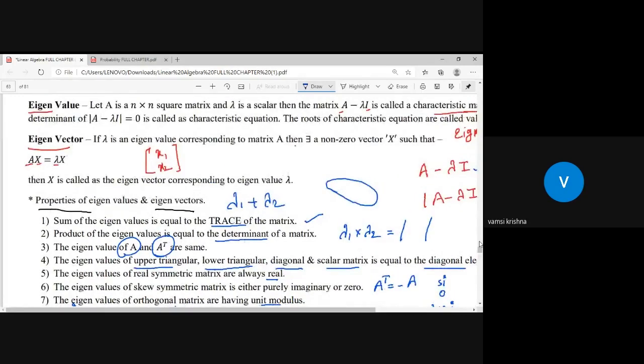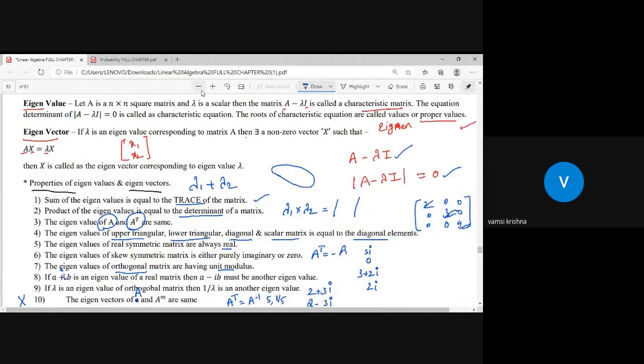Let's check these properties. The sum of eigenvalues is equal to the trace of the matrix, and the product of eigenvalues is equal to the determinant of the matrix. The eigenvalues of a lower triangular, upper triangular, diagonal or scalar matrix are directly equal to the diagonal elements, and the eigenvalue of an orthogonal matrix has unit modulus.